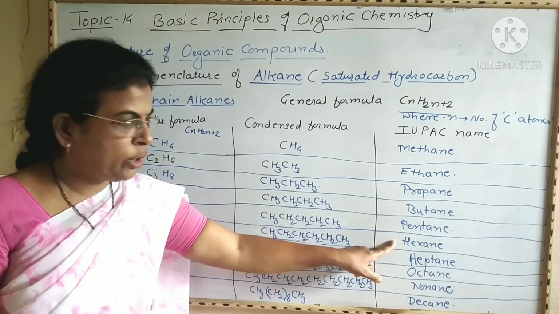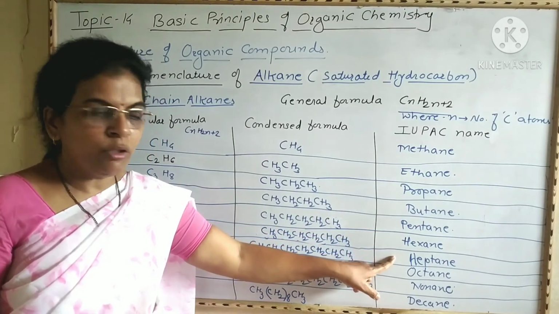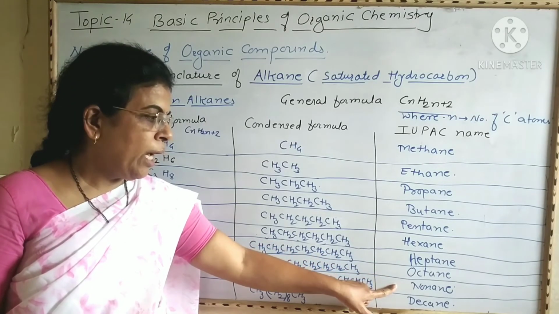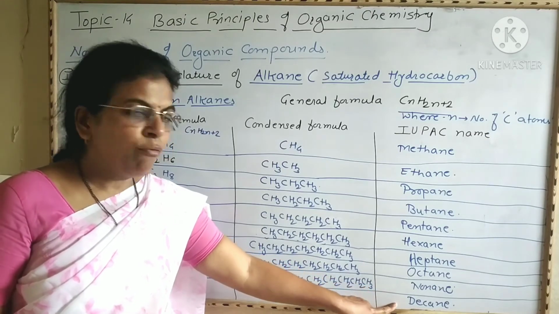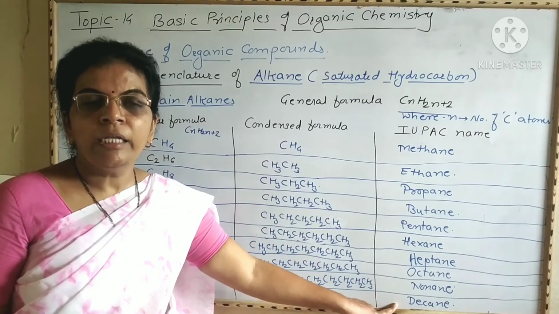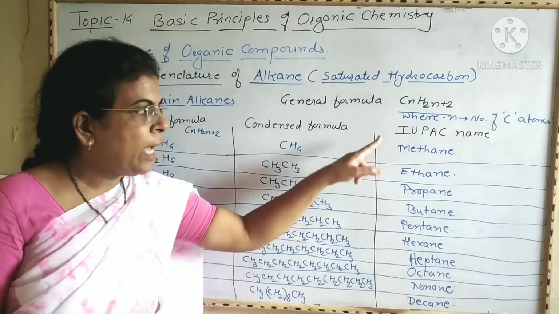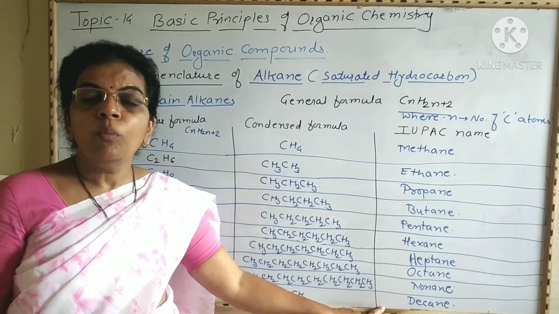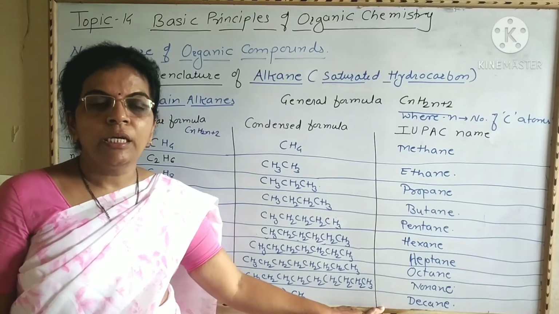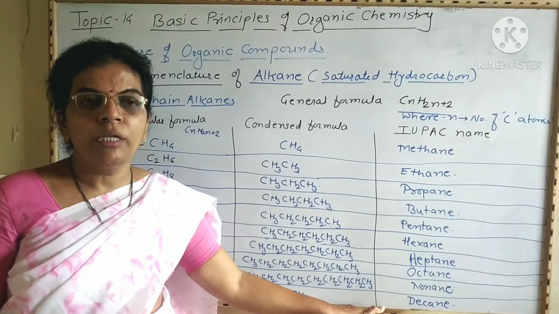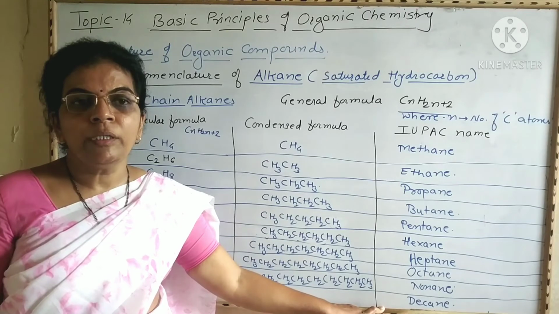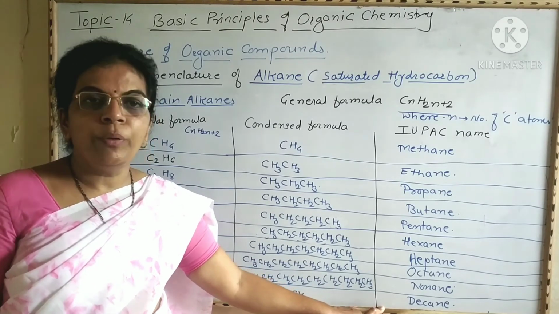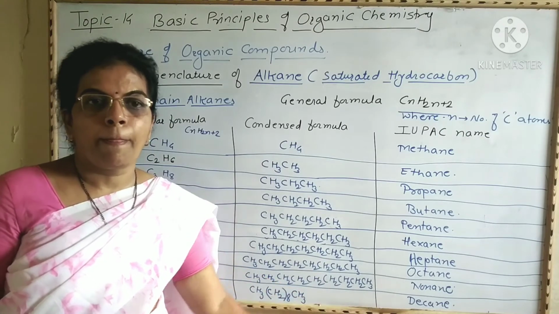Hexane, N is equal to 6. Heptane, N is equal to 7. For octane, N is equal to 8. For nonane, N is equal to 9. And for decane, N is equal to 10. These are the first 10 members of the homologous series of alkanes. In the textbook, 20 members of the alkane homologous series are given with their IUPAC names.